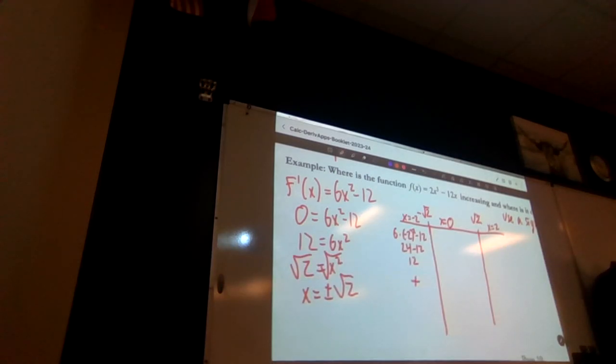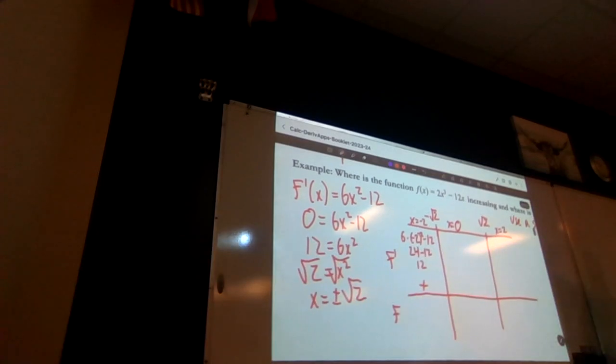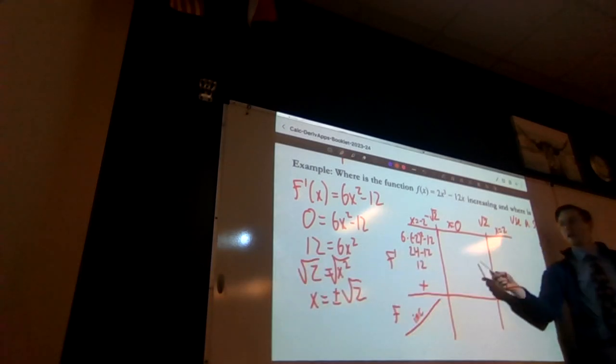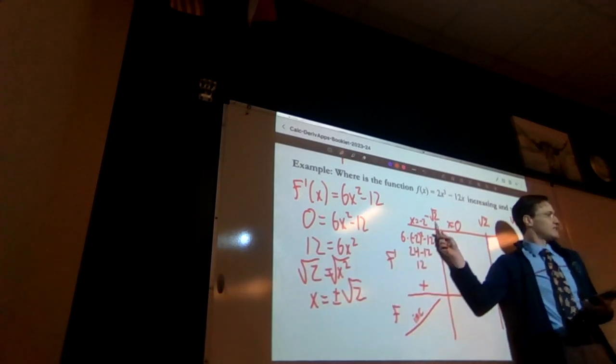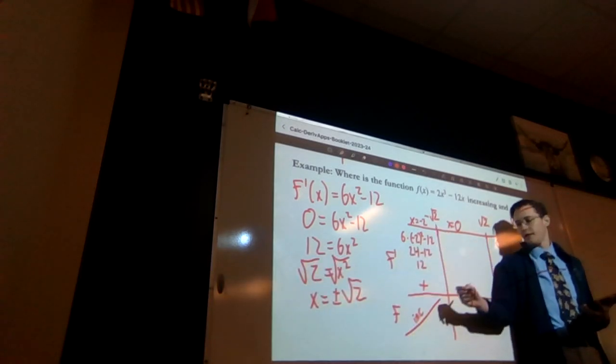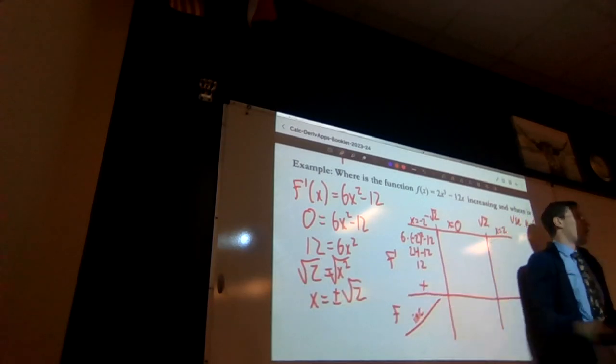Then I look here. If my derivative is positive, I'm going to draw a line here. What is happening to f? So this is f prime. This is f. If the derivative is positive, what do we know about the slope? If the slope is positive, the derivative should also be positive. So are we increasing or decreasing? We are increasing. So if I input any number less than negative root 2, I will always get a positive number. We are always increasing.